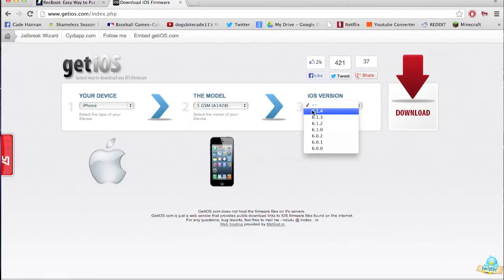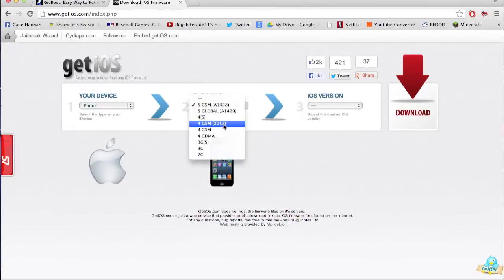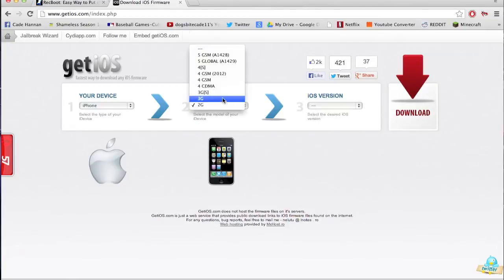6.1.4, and for the 2G it would be 3. Alright, you get the point. When you get it, you just click